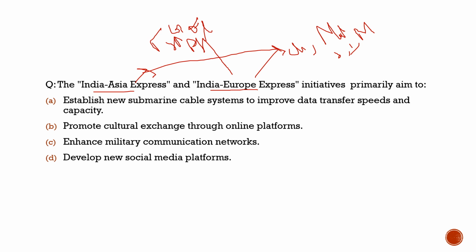These India Asia Express and India Europe Express initiatives primarily aim to establish new submarine cable systems to improve data transfer speeds and capacity. 100% correct. So with respect to this question, the correct statement would be statement 1. Now with this, we have completed the questions with respect to current affairs.